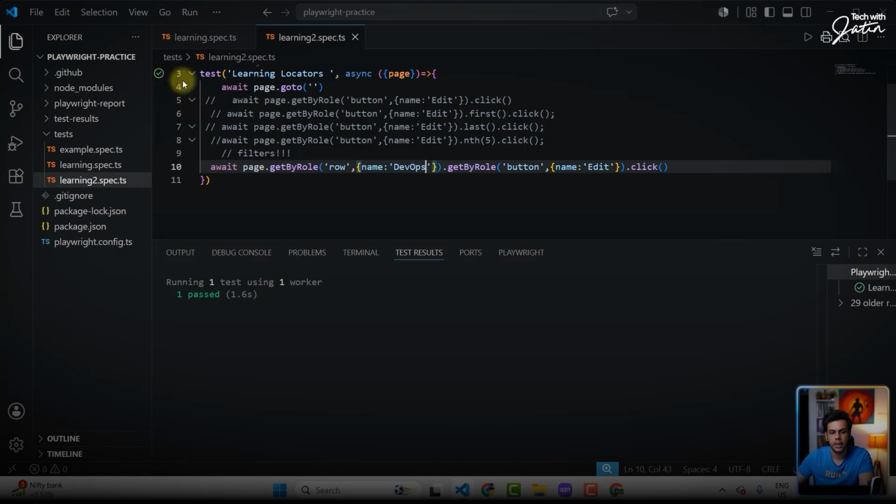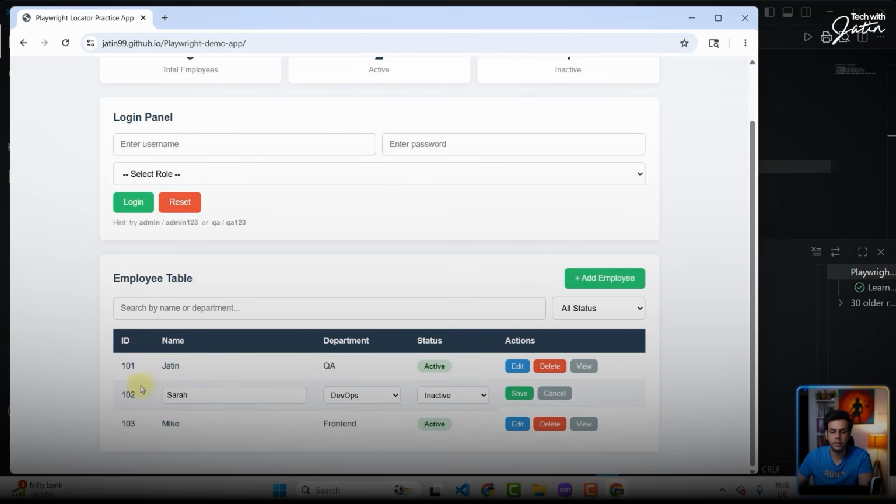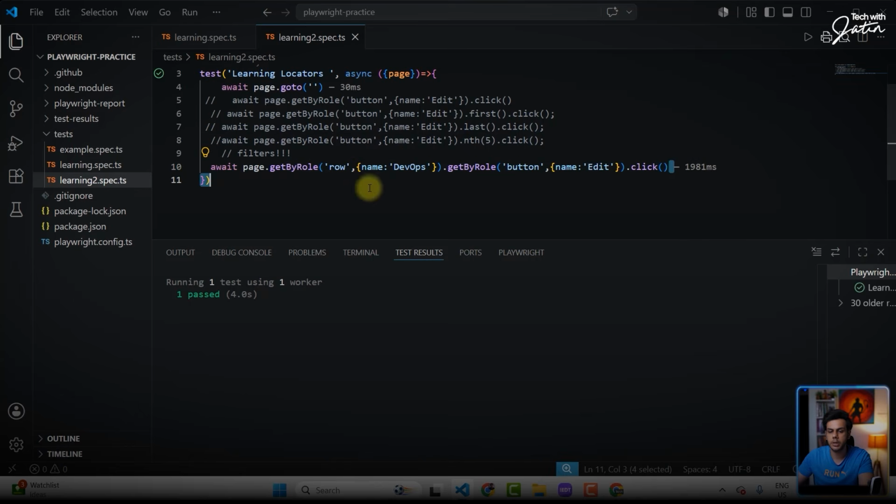Now, let's try it. I'm going to click on the play button. And it has clicked over here. And here you will see Sarah is available for clicking and making changes. So I hope this particular part makes sense to everyone. Perfect. So this is basically the chaining that we are doing. Now, I want you guys to quickly practice this particular stuff.